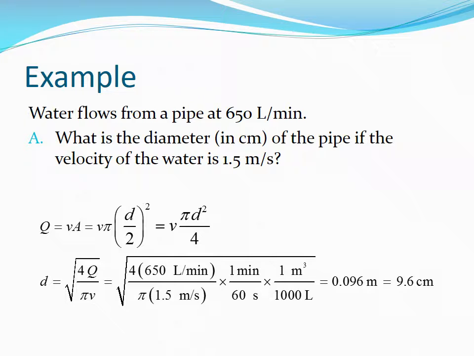The cross-sectional area is that of a circle. With diameter d, the area is pi times d squared divided by 4. With a given value of Q and knowing that 1,000 liters is equivalent to 1 cubic meter, the diameter of the pipe must be 9.6 centimeters.